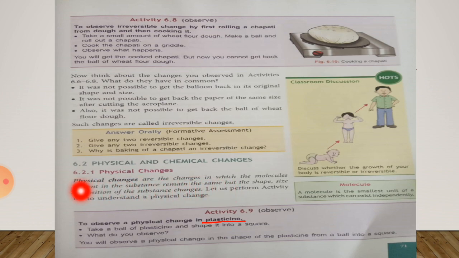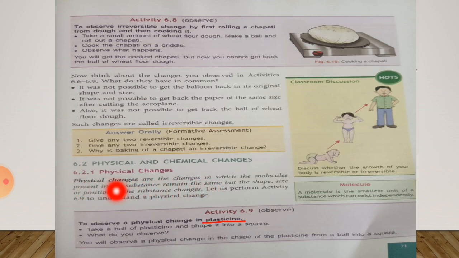To perform this activity, you have an aim to observe a physical change in plasticine. Underline this word plasticine. Plasticine is a soft modeling material like clay used especially by children. So first you have to take a ball of plasticine and shape it into a square.